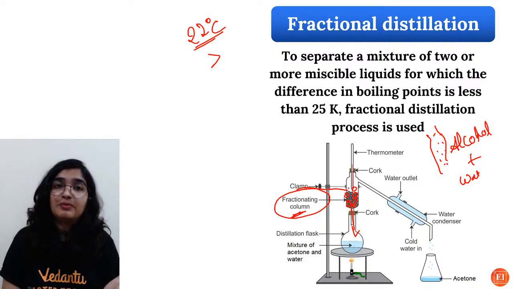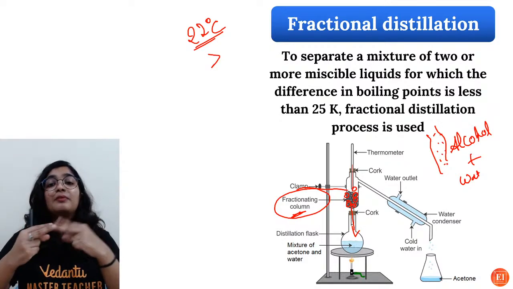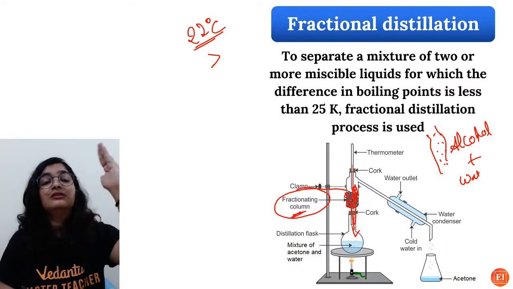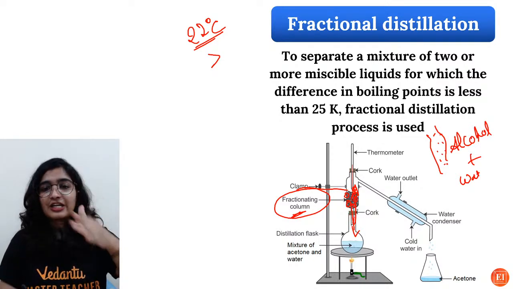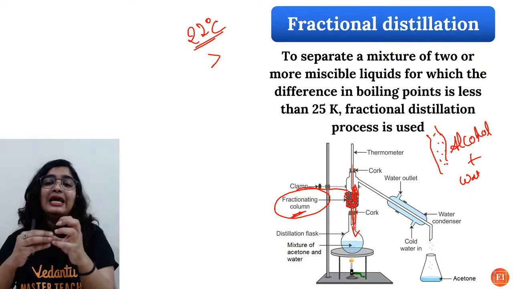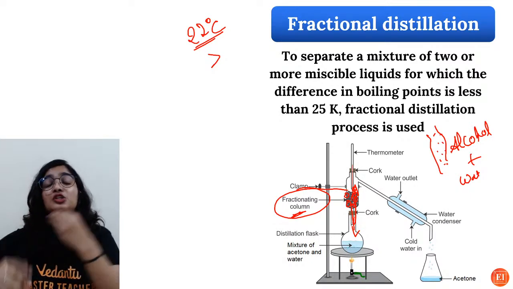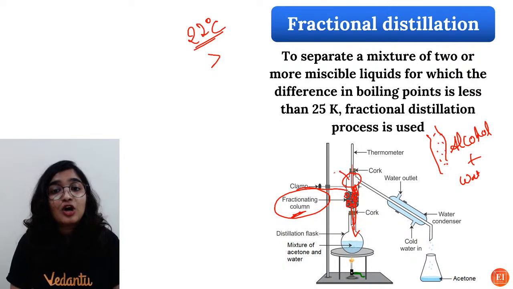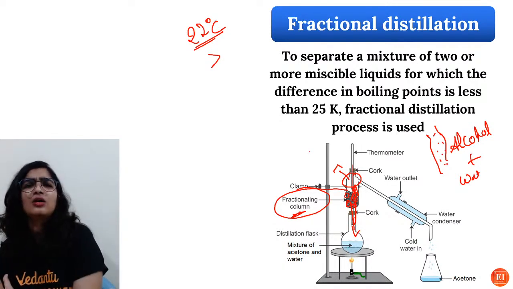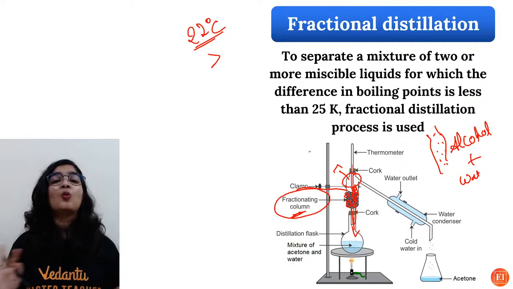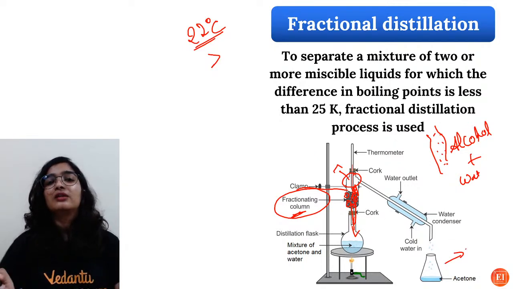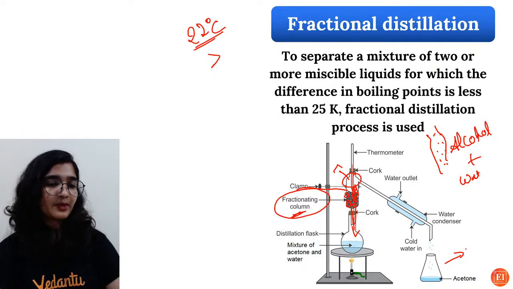The rising vapors in the fractionating column help in the vaporization of the alcohol. At the end, at the top, you will find only the alcohol vapors and not the water vapors, which will go to the condenser and you can collect the alcohol there.